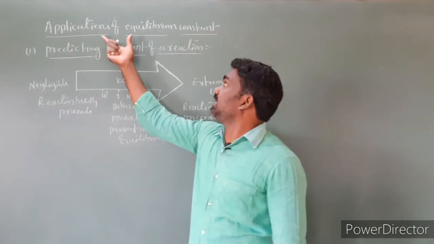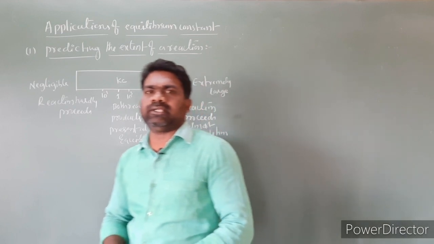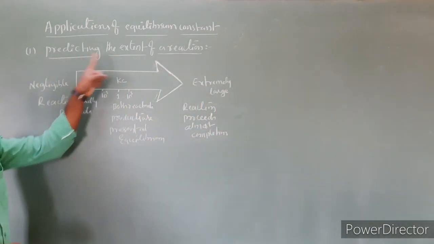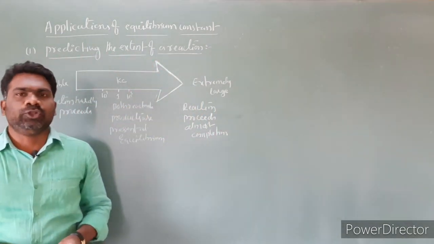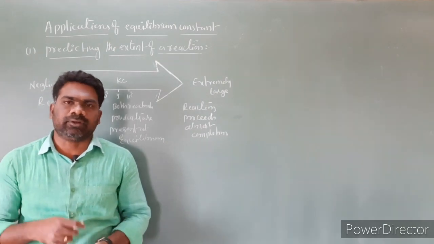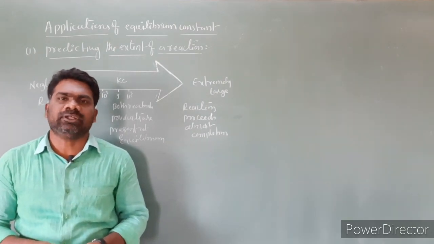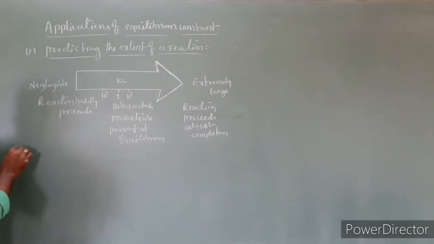Next, applications of equilibrium constant. The first one is predicting the extent of a reaction. The numerical value of the equilibrium constant indicates the extent of a reaction. Let us take examples.